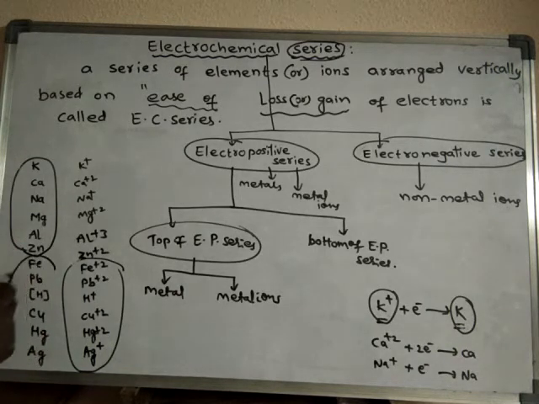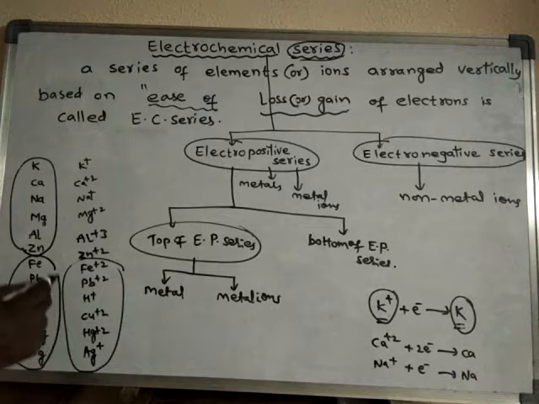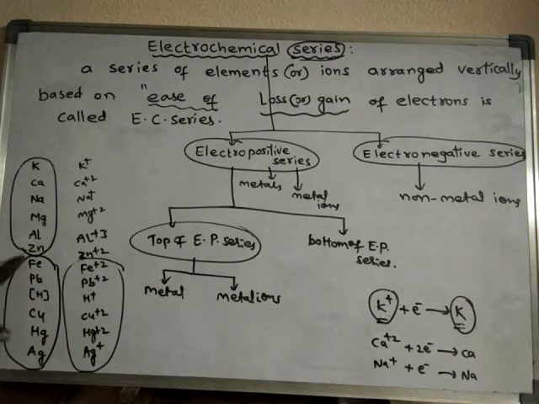Whereas the metals placed at the bottom of the electropositive series are stable in their metallic form. Hence they do not readily lose electrons to become cations.